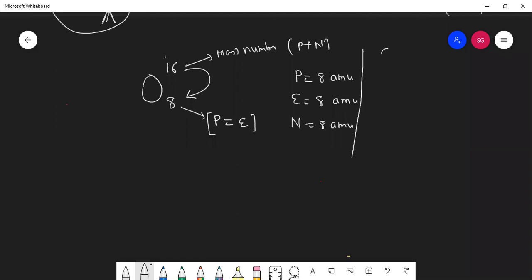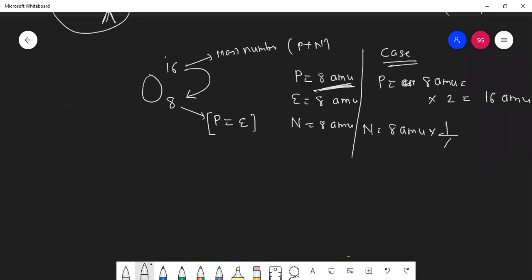Now they have given us the condition. What is the condition? So I'll write case. They said the mass of proton is doubled. Initially, how much mass was there? Initially it was 8 AMU. Now they have doubled, means they have multiplied it by 2. So how much do you get? 16 AMU. And they said, students, neutron is made 1/4. Initial mass of neutron is 8 AMU. They have made it 1/4. Means how much do you get? 2 AMU. Very good.